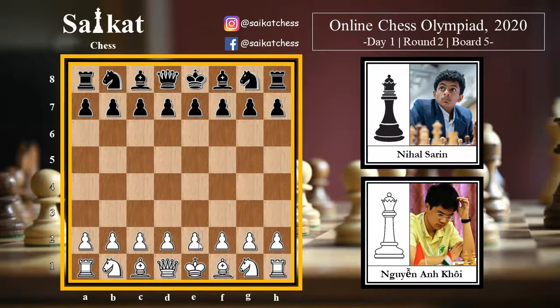Anh Khoi is playing with the white pieces, Nihal with the black pieces, and white begins the game with d4, black replies with d5. The queen's pawn opening on the board, c4 by white, queen's gambit is what we are looking at, and Nihal here goes for c6, the Slav defense, but the opening is gonna transpose to queen's gambit accepted anyway. So let's see what happens in the game.